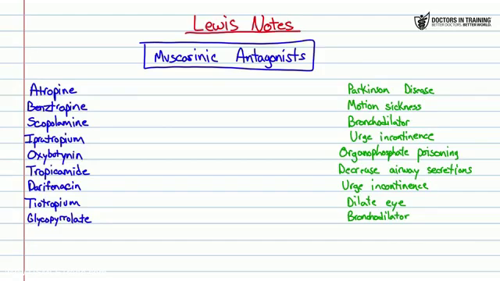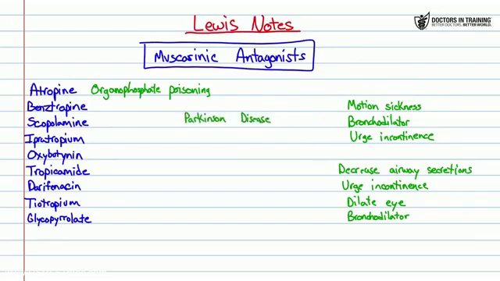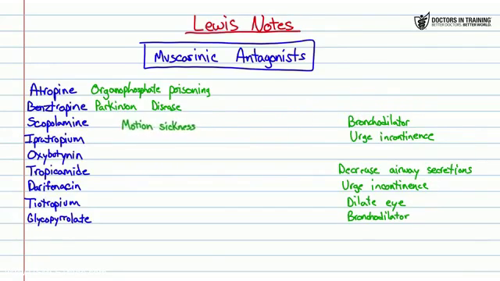So the first one we have here is atropine. Atropine has a lot of uses, maybe not quite as practical as it used to be back in the past, but we still definitely use it for organophosphate poisoning. So let's grab that one and put that one over there. Next, we have benztropine. Benztropine can be used in Parkinson's disease, and that can be used right there. And then it can also be used to treat some of the side effects with the antipsychotic drugs. Next, we have scopolamine. So scopolamine is used, especially if you're going to go on maybe a sea cruise or something. You're going to go fishing and you get seasickness or motion sickness, and you're going to use that there.